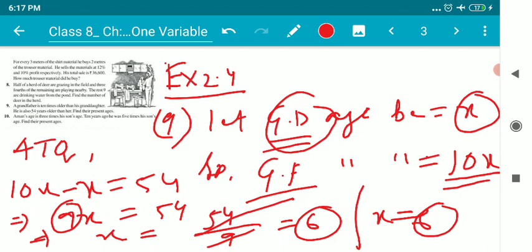So I believe it's clear to everyone, children. Question number 10 is as simple as question number 9. I want you to solve question number 10 on your own. If you have difficulties solving this, please feel free to speak to me.